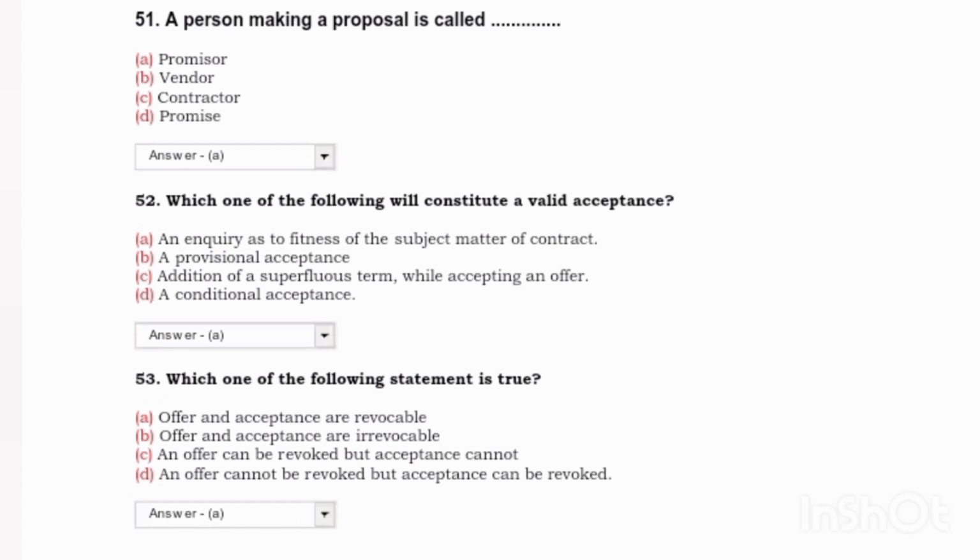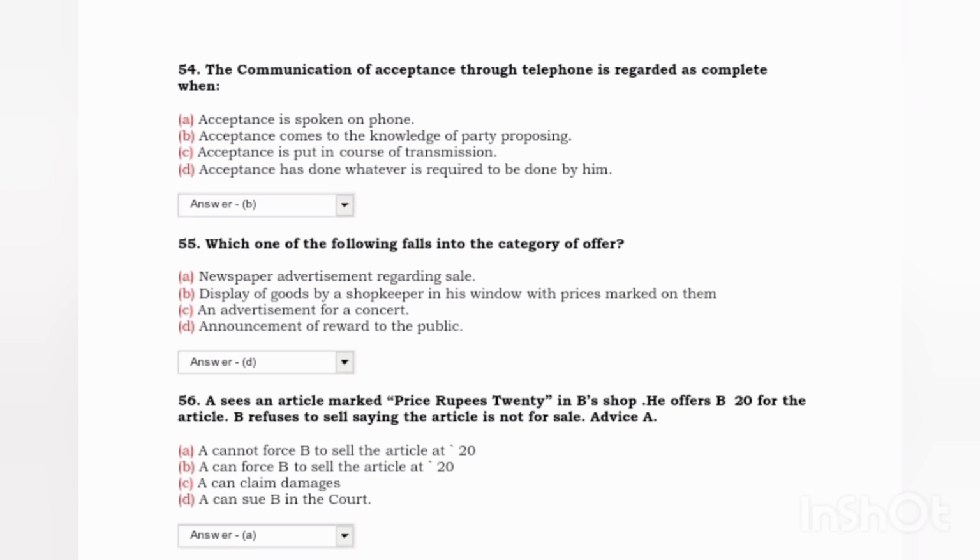Which one of the following will constitute a valid acceptance? Answer was an inquiry as to the fitness of the subject matter of the contract. Next, which one of the following statements is true? Answer was A, offer and acceptance are revocable. Next, the communication of acceptance through the telephone is regarded as complete when? Answer is acceptance comes to the knowledge of the party proposing.